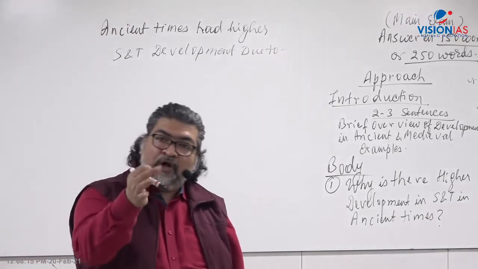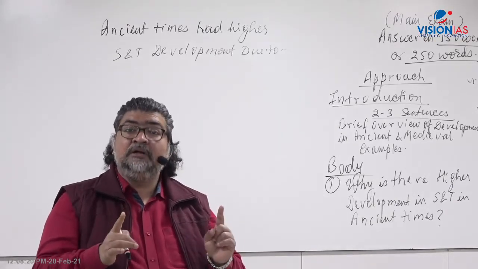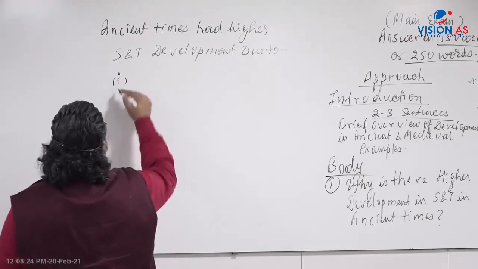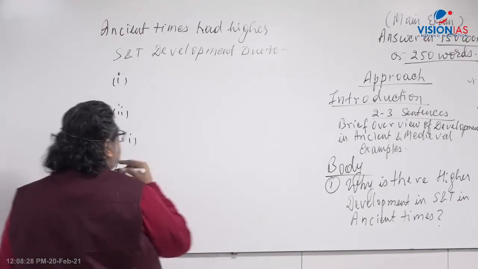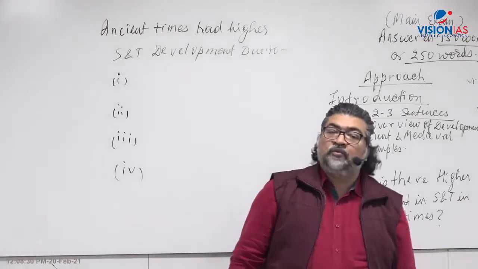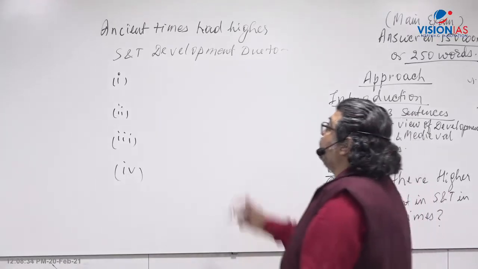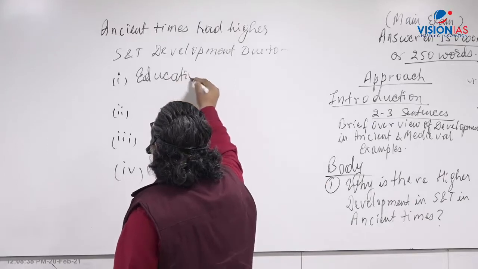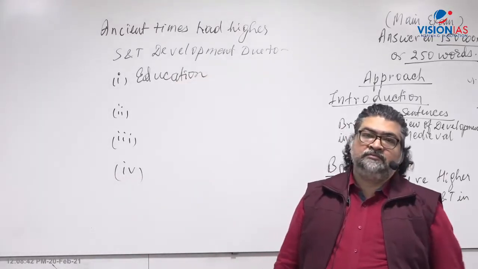Now you write point wise, because you have to answer in 150 or 250 words. Number 1, number 2, number 3, number 4. You give the points there. So what could be the points? Why was there higher development in ancient times? Because of education. When science and technology flourish, there is education on that.